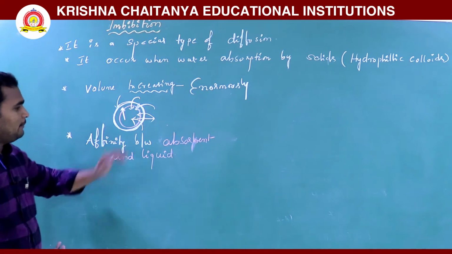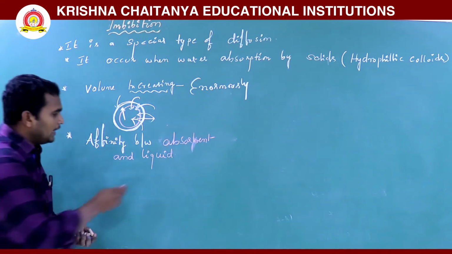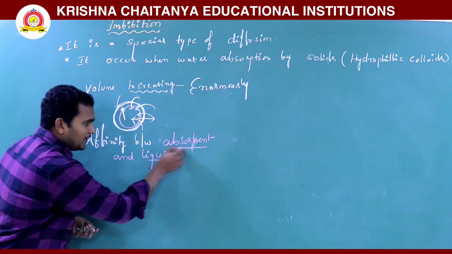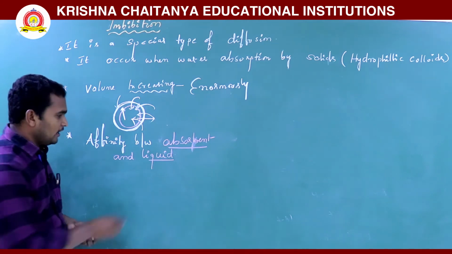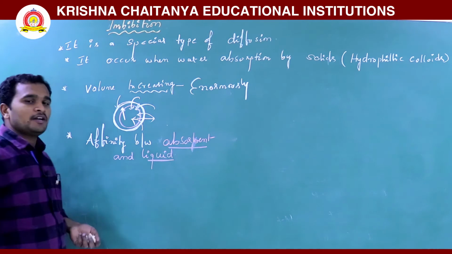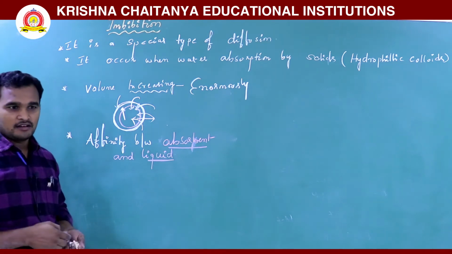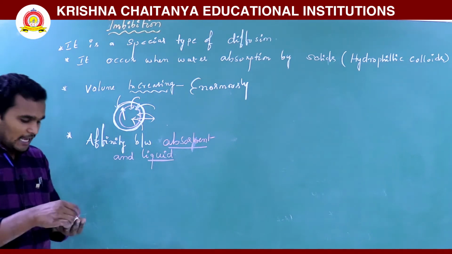See, affinity between the absorbent and liquid. So absorbent is nothing but what? Here, any solid particle. Liquid is nothing but what? Water, if you take. So here mainly classical examples are